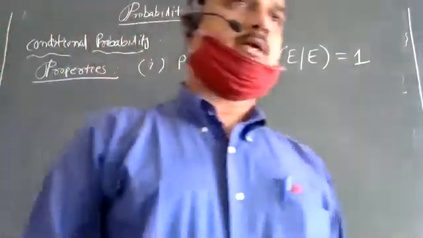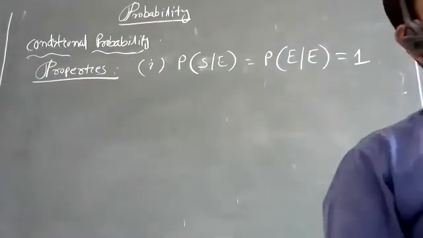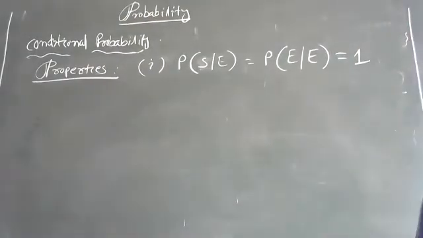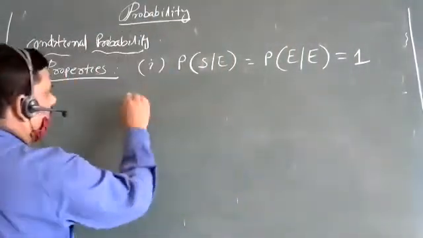Probability of the sample space given that E has occurred, or F has occurred, or whatever it may be. Okay, another property, let us do this one.